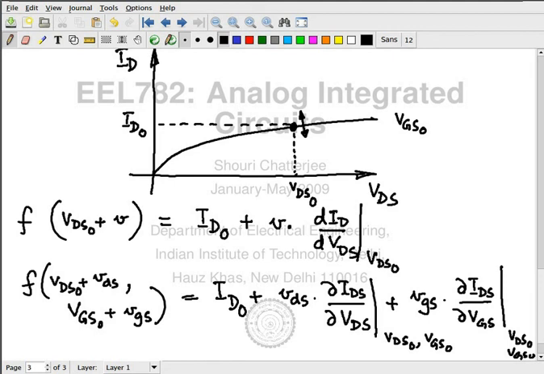I'm now talking in terms of partial derivatives, and I hope this is understood.